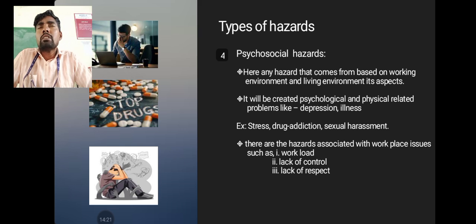Like sexual harassment everywhere, every week, every month, the newspaper has a 4-year-old child raped, or a 10-year-old baby brutally raped. So different kinds of harassment happen in working areas, education institutions, training organizations, agricultural fields, wherever this kind of drastic situation goes on. Therefore, what are the hazards associated with workplace issues such as heavy workload, lack of control, and lack of respect?